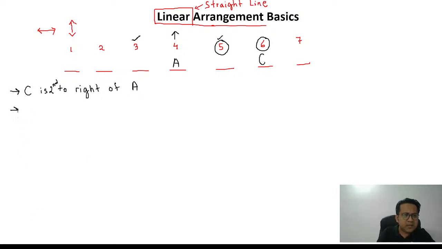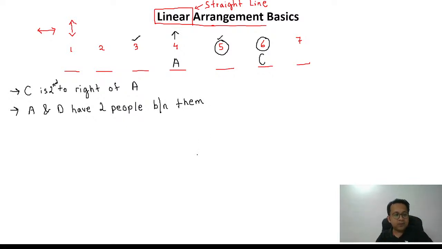Let's continue. If I tell you A and D have two people between them, can you tell me where D will go? A and D have two people between them. Where will D go? Okay.